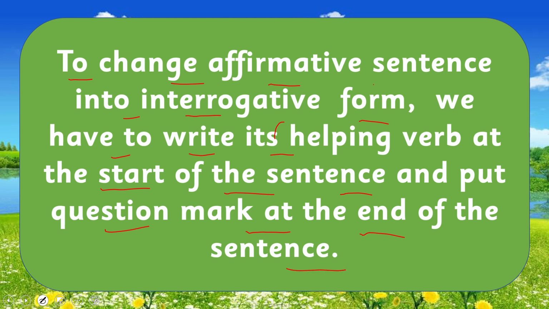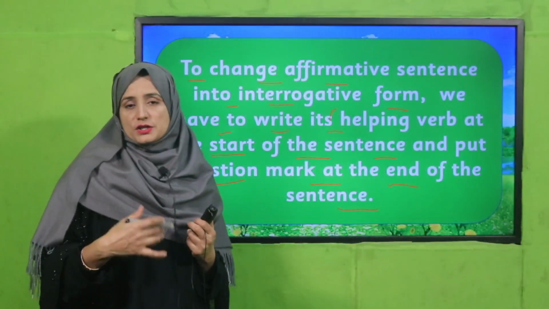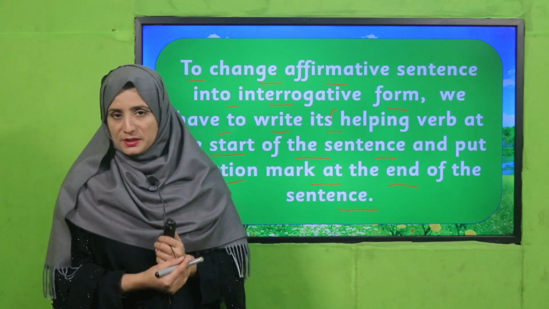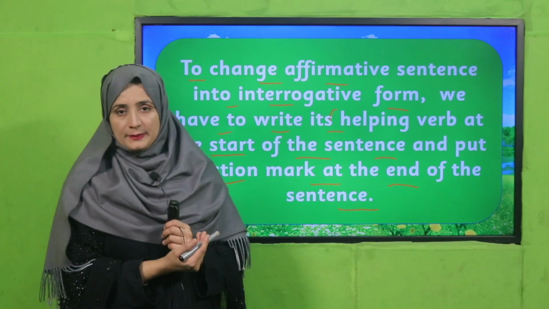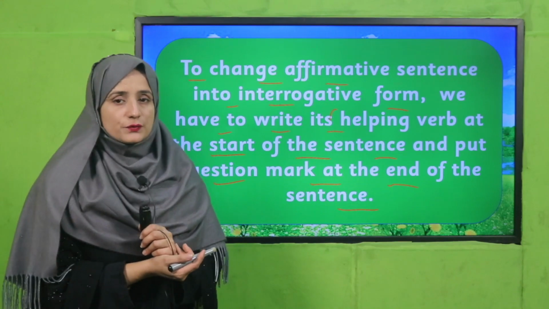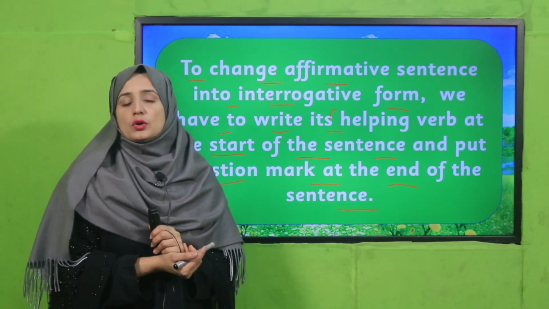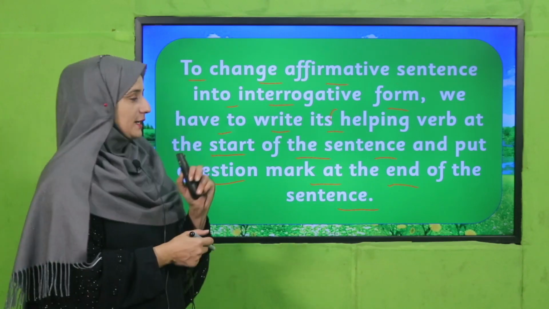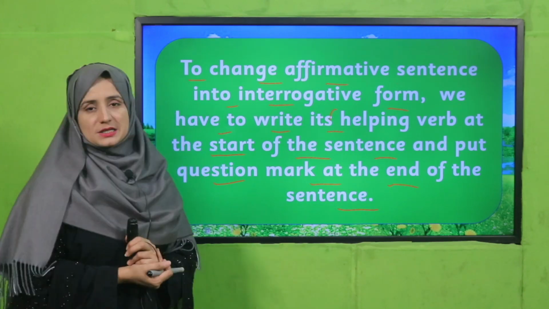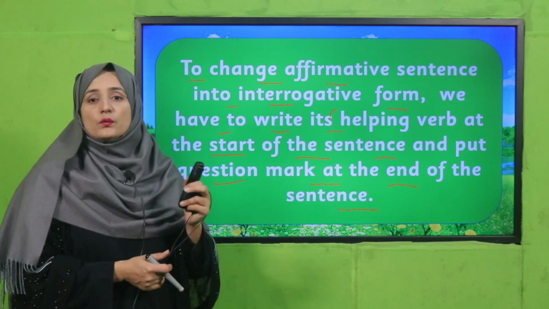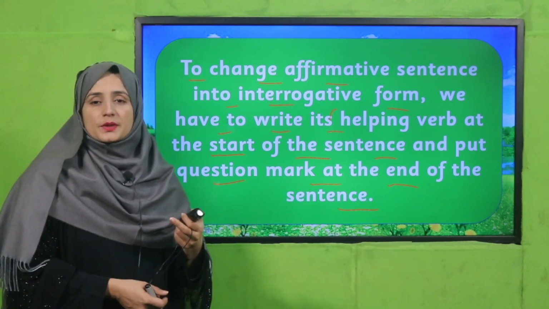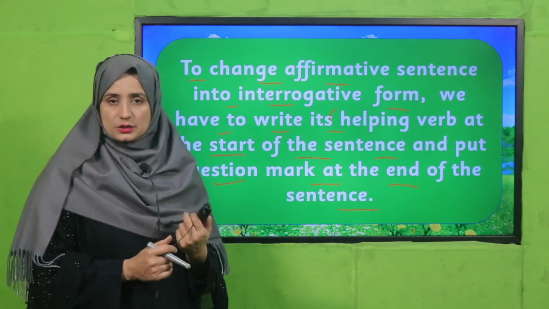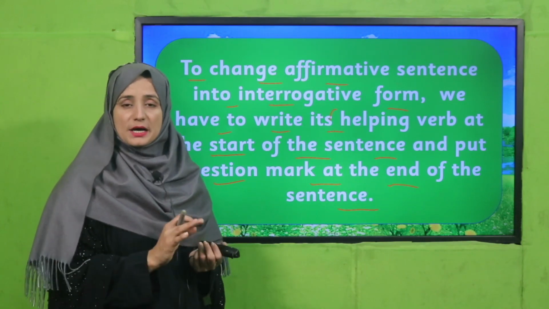Okay, so what we have to do to make it interrogative: we also know that it means when we ask a question, we use interrogative sentence structure. So we always put a question mark at the end of the sentence, and to make an interrogative sentence in present continuous tense, we put the helping verb at the start of the sentence. So what are helping verbs? Like is, am, are that we are using.